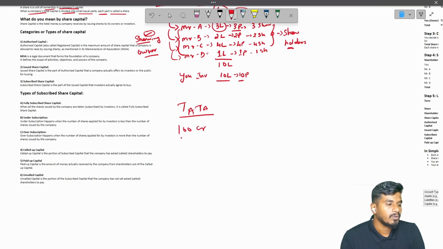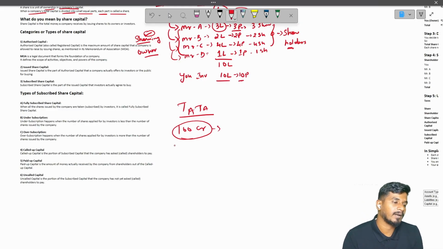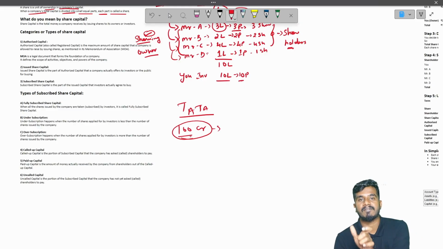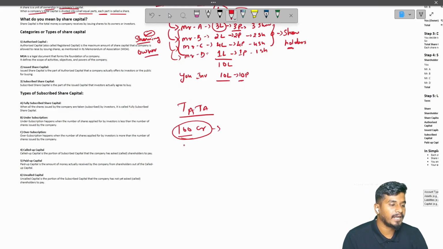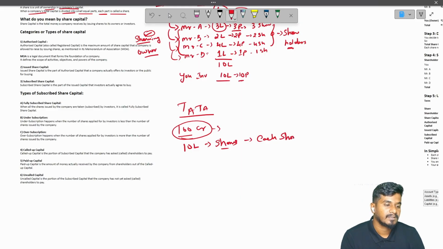Will anyone invest? Two or three people cannot invest this amount. It is a huge amount. So the company divided this 100 crore into small equal parts. Let us say it divided it into 10 lakh equal parts, that is 10 lakh shares, with each share at rupees 1000.